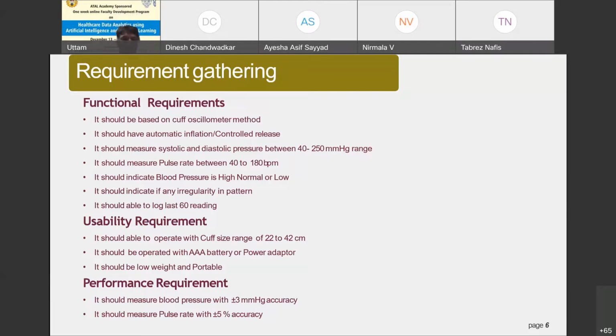Another important requirement is what? Performance requirement. It should be able to measure the blood pressure within the accuracy of plus or minus 3 millimeter of Hg, right? And pulse rate accuracy should be 5% of measurement value.